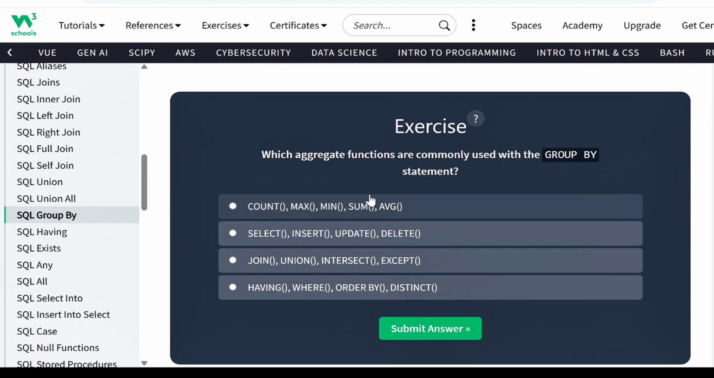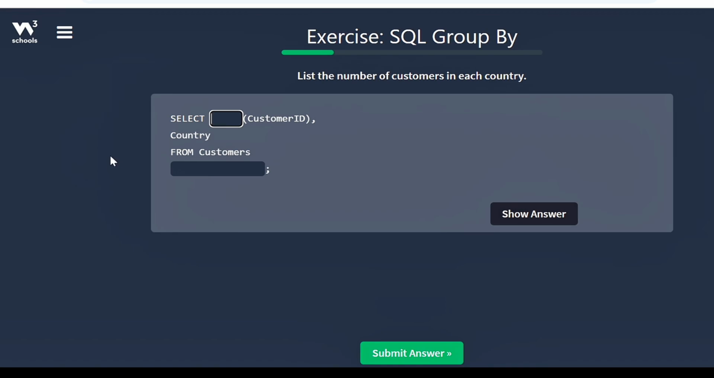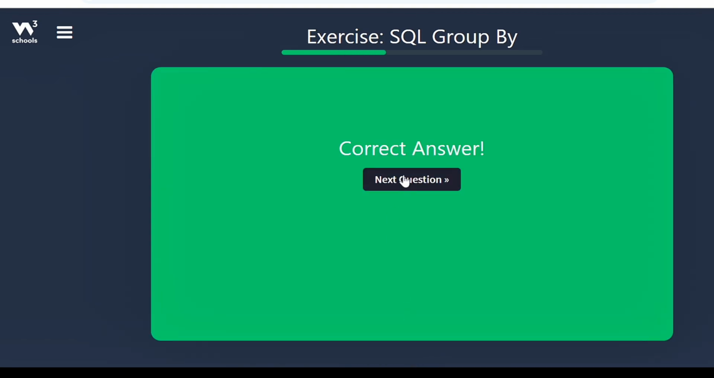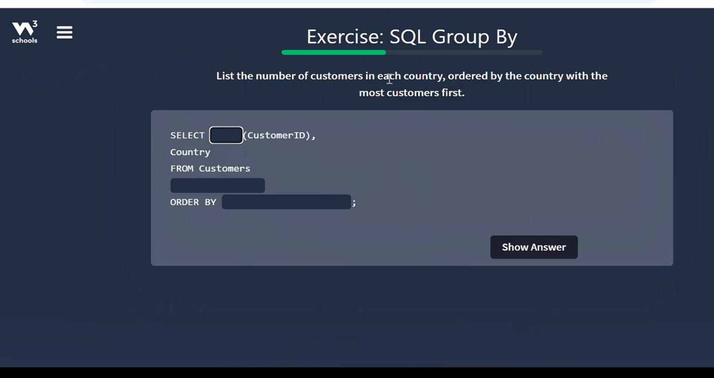So let's run quickly to the exercises. So let's answer a few questions, guys. List the number of customers in each country. So in this one, it has kind of fill in the gap questions where you would fill in the appropriate query and then you submit answer for it to grade you. This is just a way of the platform testing your knowledge on the concepts that you just learned. Next question. List the number of customers in each country ordered by the country with the most customers first.